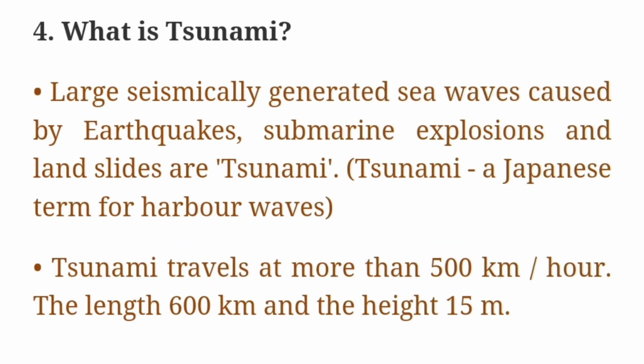Fourth question, what is tsunami? Large seismically generated sea waves caused by earthquakes, submarine explosion and landslides are tsunami. Tsunami, a Japanese term for harbor waves. Second point, tsunami travels at more than 500 km per hour, the length 600 km and the height 15 meter.